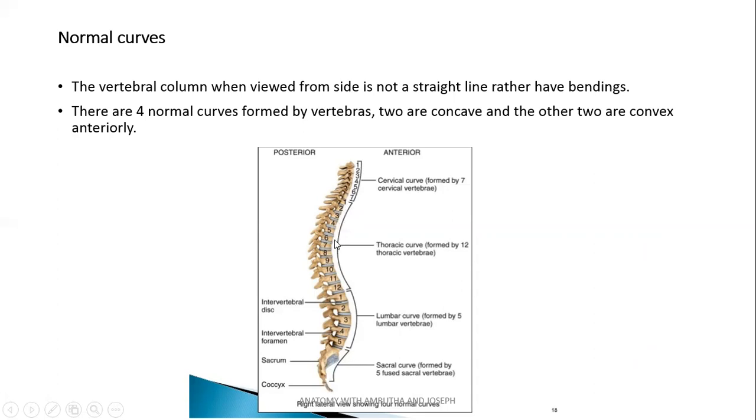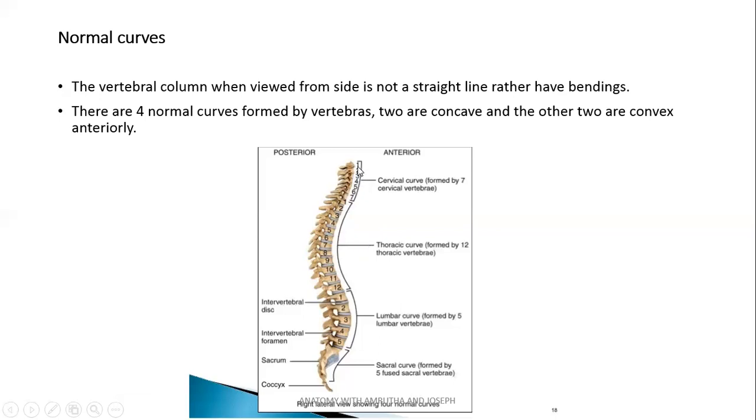These are primary curvatures. Secondary curvatures, as the name suggests, are developed after the birth. Primary curvatures are present from the birth, or during the embryonic life. Secondary curvatures develop later. Secondary curvatures are seen in the cervical region and in the lumbar region.